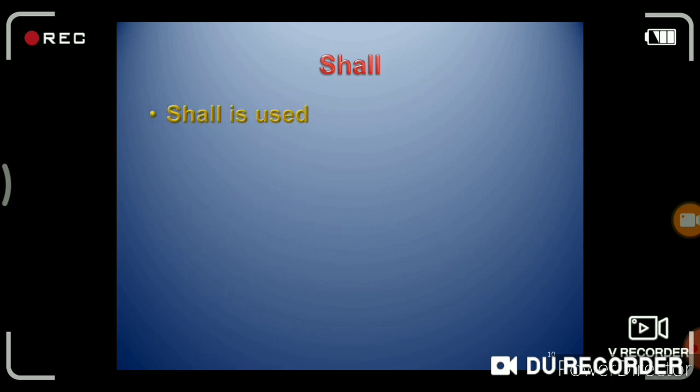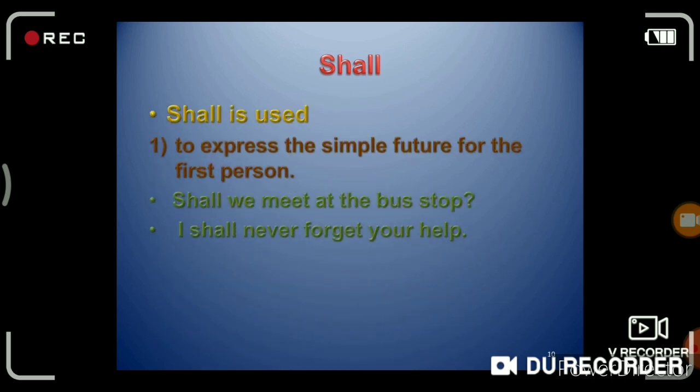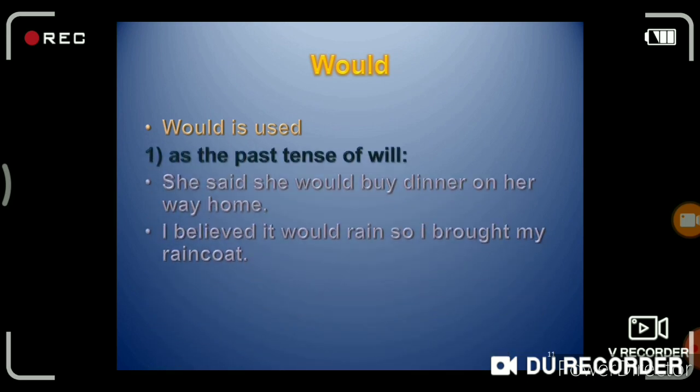Then shall. Shall is used to express simple future for the first person. You know very well, I and we are called first person. For example, shall we meet at the bus stop? I shall never forget your help. Means shall is used to make future tense with I and we. Then next, would. Would is the past form of will, and would is used as the past tense of will. Just as I told.